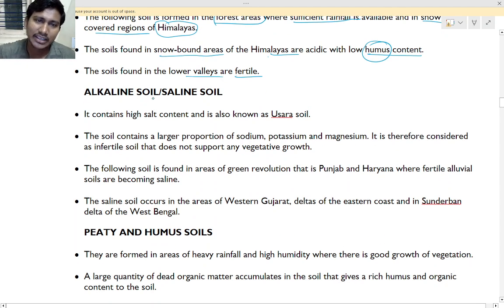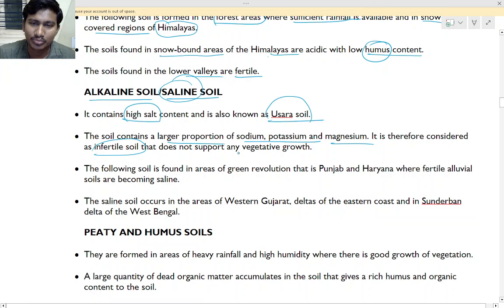Next is alkaline soil or saline soil. Saline means it will be salty, a little bit salty, so it contains high salt. It is known as usar soil. This soil contains a large portion of sodium, potassium and magnesium. It is therefore considered infertile soil and does not support any vegetative growth.